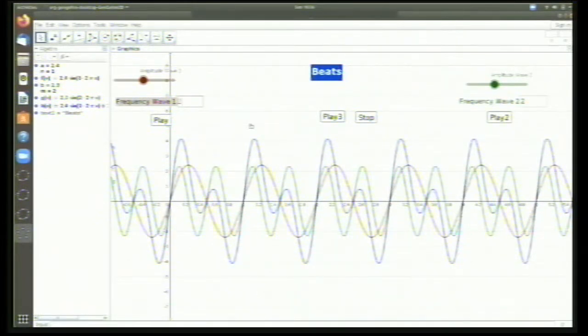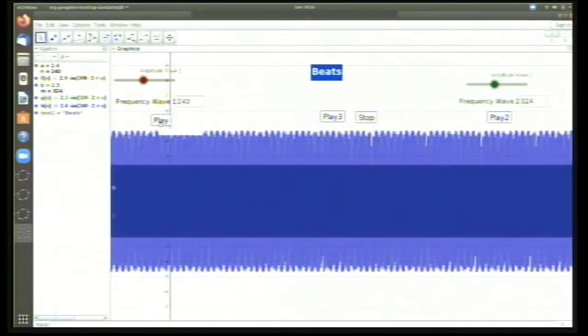Yeah, 240 is the frequency for sa. And for ma, you have 324. In Carnatic music, that is what I'm saying. So I'll show you sa. This is a piano sound. Sa.